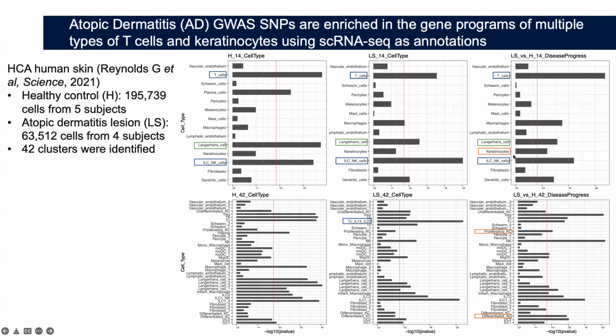We didn't find the enrichment of keratinocytes in any of the cell type programs or in epigenetic data when we use keratinocytes from normal samples from Roadmap data. Instead, we only found enrichment in the disease progression program. The results indicate keratinocytes may not be the causal cell type during disease initiation, but it could be a relevant cell type during disease progression.